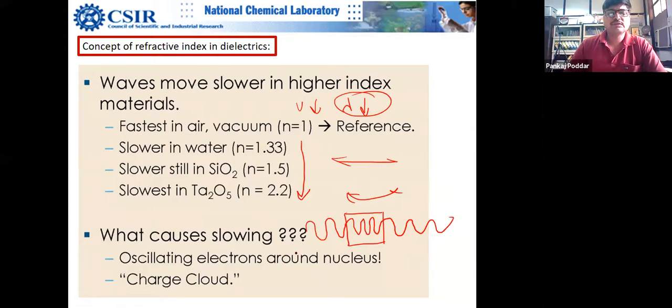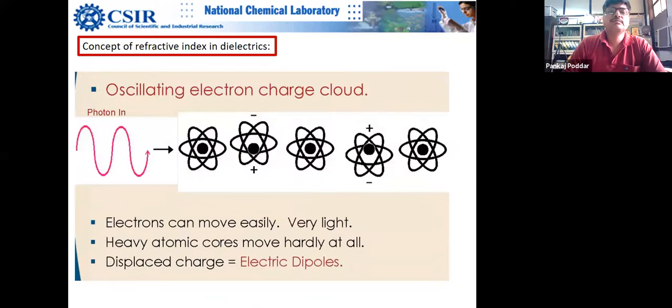Yeah, it is written here that the oscillating electron around the nucleus, the charged cloud, is responsible for slowing it down. Now, this pictorial description is mentioned here. It is easy for the electron to move around, and the nucleus, like a fat boy, does not want to move around. So it stays in place. Electrons are light particles, so they move easily, even if you go from X-rays and upwards in wavelength.